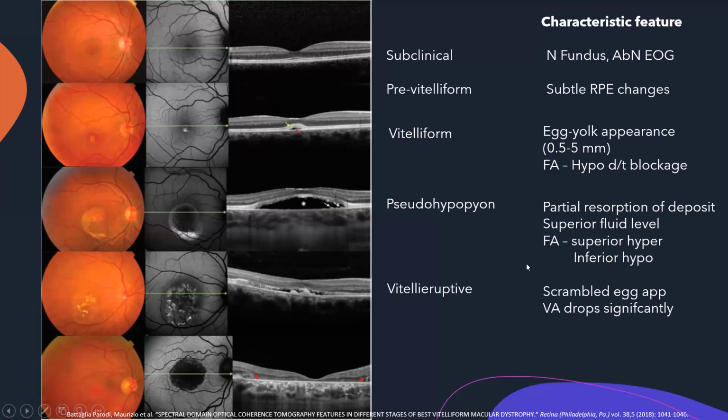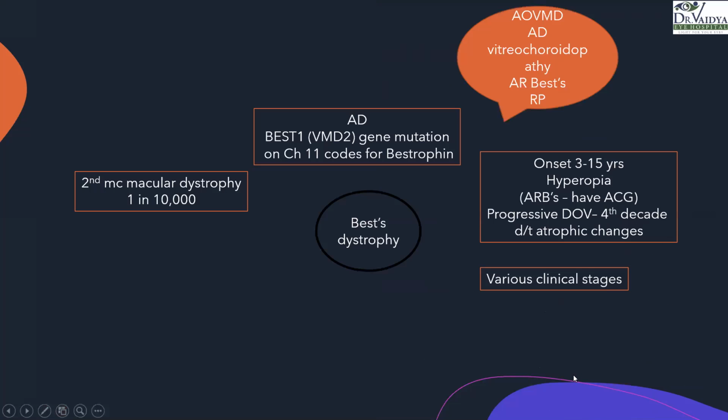Vitelliruptive form is the next form. Pseudohypopyon and vitelliruptive are used interchangeably in different textbooks, but in this stage we see a scrambled egg appearance here, and the vision significantly drops. The reason this stage is important is that the earlier stages can be there for a good 20-30 years and that is fine, but when this stage appears, whenever it does, the vision significantly drops. In the later stages, it's either atrophic or a CNV forms, and all deposits are resolved, and there's a window defect causing hyperfluorescence. So these are the various clinical stages.